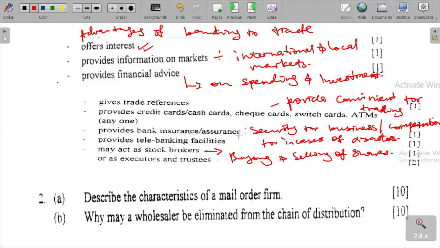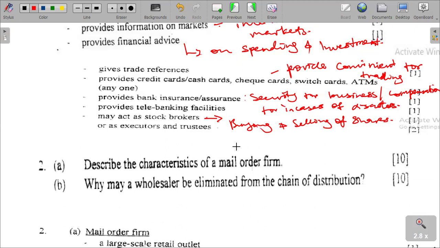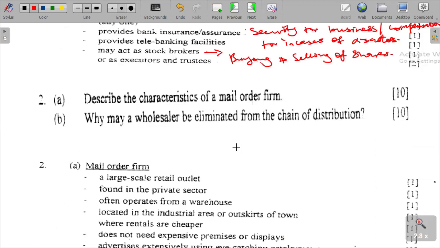How is banking an aid to trade? How is banking an important ancillary service in our economy? That is quite correct. And then the next question is: describe the characteristics of a mail order firm. That is our next question.